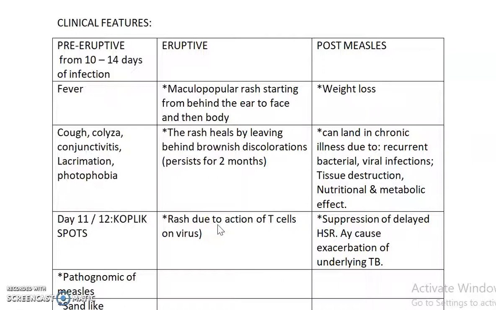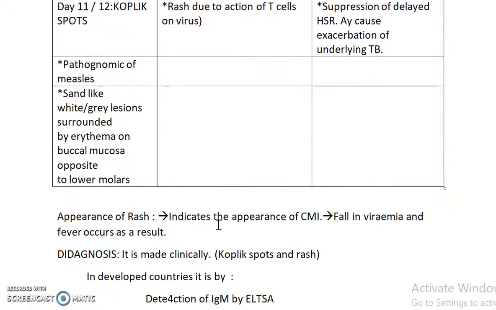In the eruptive stage, there is a rash, and it starts from behind the ear and then spreads to the face and then to the body. The rash heals by leaving brownish discolorations, and this persists for 2 months. The rash is due to the action of T cells on the virus. Here we have to see the point: appearance of the rash indicates appearance of CMI and a fall in viremia, and fever subsides as a result.